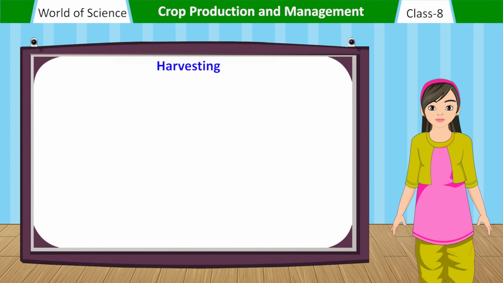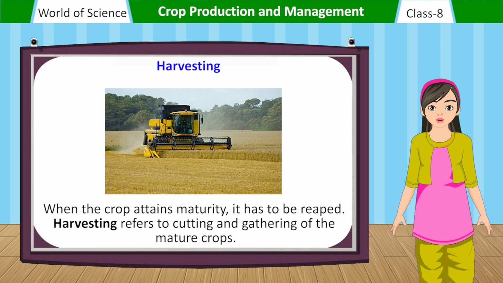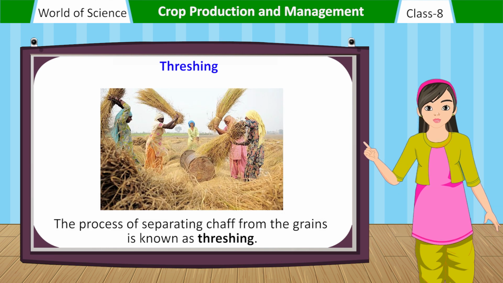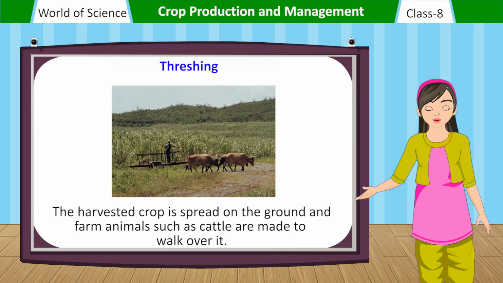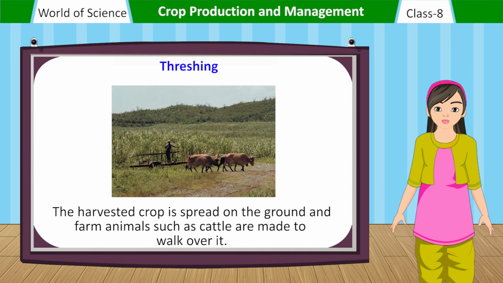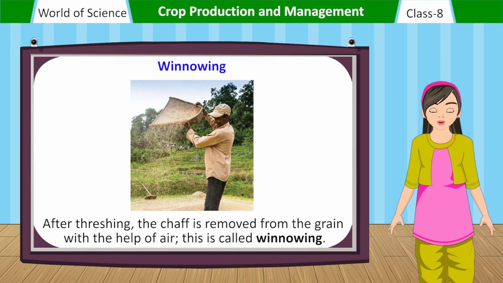Harvesting. When the crop attains maturity, it has to be reaped. Harvesting refers to cutting and gathering of the mature crops. Threshing. The process of separating chaff from the grains is known as threshing. The harvested crop is spread on the ground and farm animals such as cattle are made to walk over it. Winnowing. After threshing, the chaff is removed from the grain with the help of air.